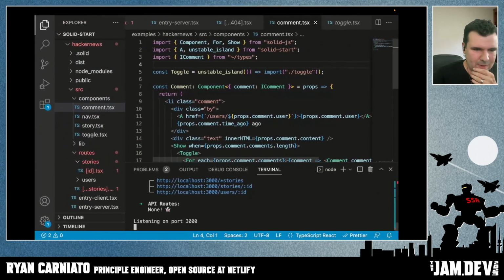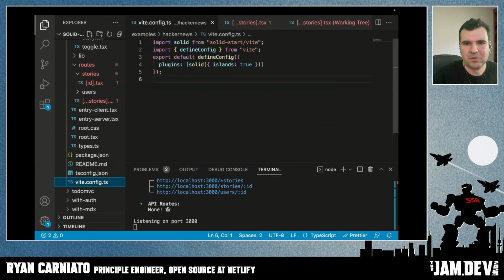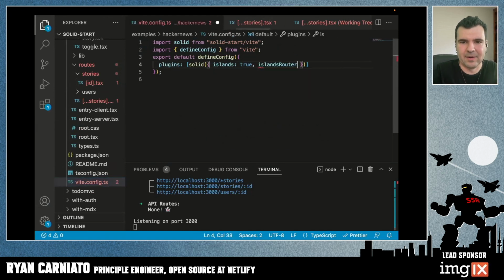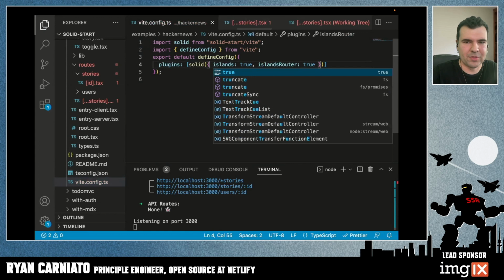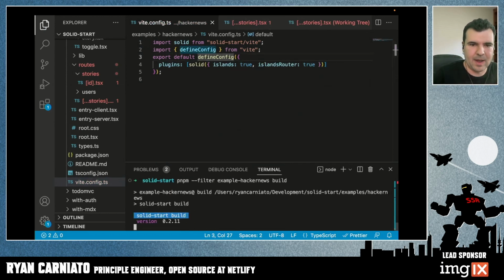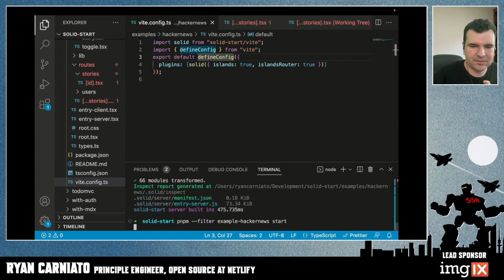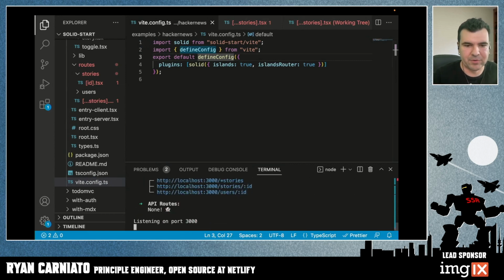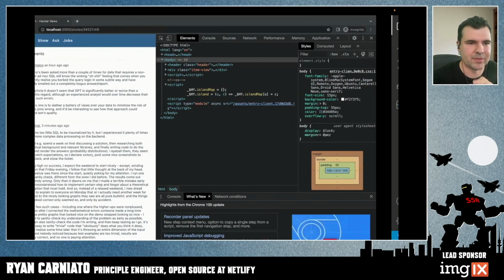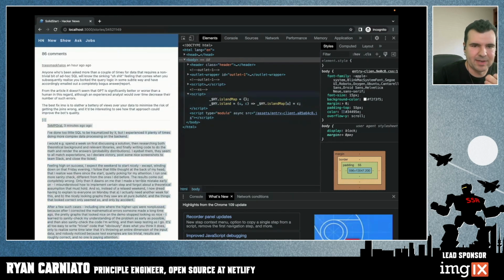So we built it. We were like, okay, let's add a nested router that does server rendering as well. And the cool thing is you just go islands router true. Our current islands already have everything you need, right? You have to attack this from a server-centric view if you want to get the full benefits. But what's cool about this is, look, I'm going to refresh, and clearly this still works, and clearly we don't need that script tag and serialization anymore.